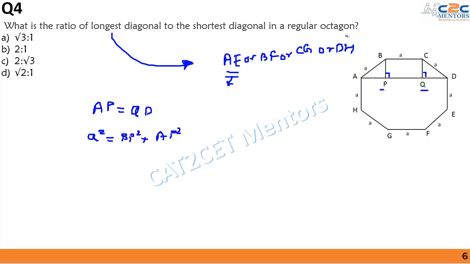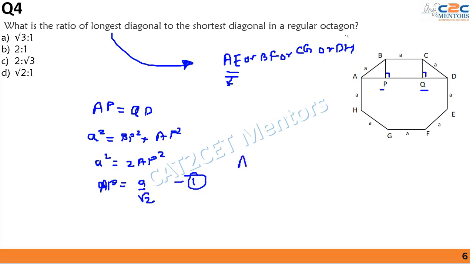Now BP and AP are equal. Hence, I can say that A square is equal to twice of AP square, or my AP is equal to A by root 2. This is our first finding.